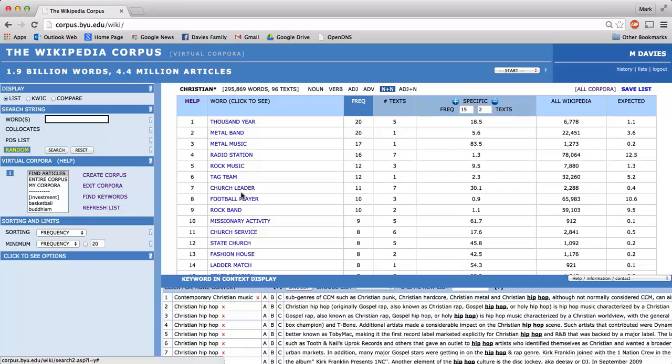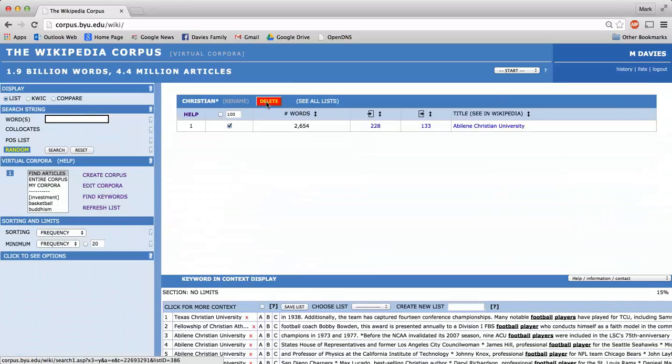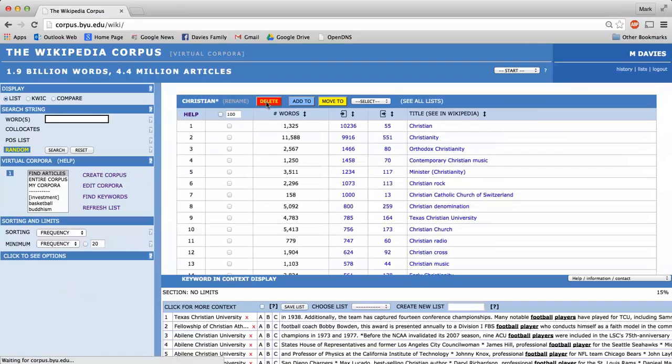But let's say that we come and we're looking here and we see football player. We click on football player and we say, what does that have to do with Christianity? Oh, Abilene Christian University was also in this corpus that we created apparently too quickly. So we say, no, we don't want to have that one in our corpus either. We'll delete it.